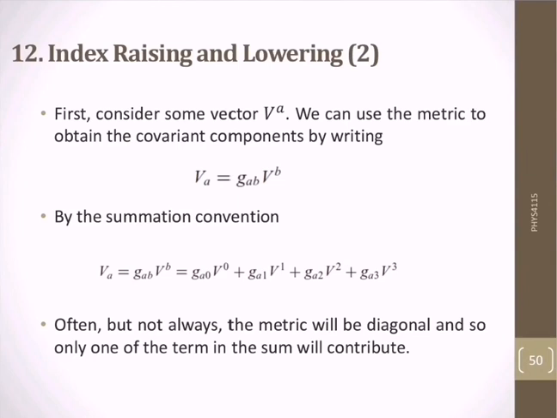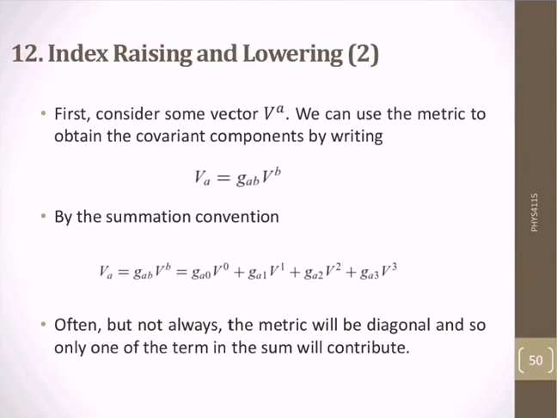Splitting it into its components, we get g_a0 V^0 plus g_a1 V^1 plus g_a2 V^2 plus g_a3 V^3. Here we have V^0, the first component for vector V, which is the time component for the time coordinate.